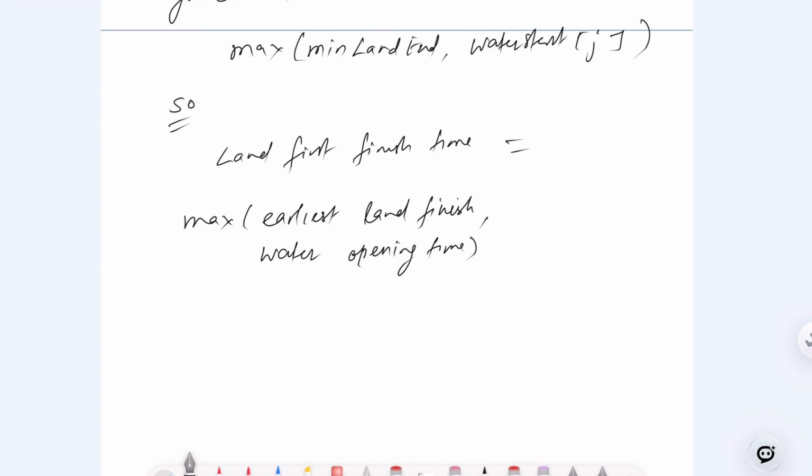Correct, guys? But we have to add the water duration. This is the most important thing. We have already talked about it: the earliest land finish, then the water opening time, plus the water duration. Let's understand through the example so you will understand clearly.